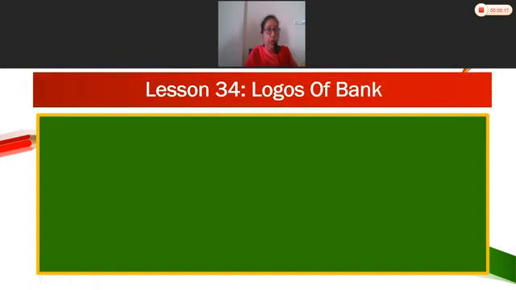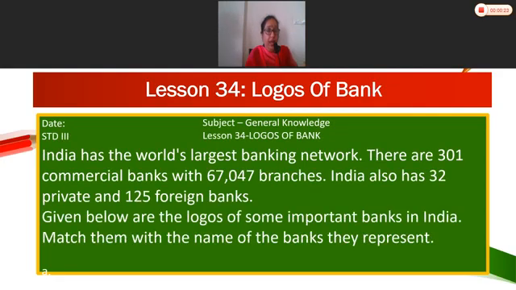Lesson number 34, Logos of Banks. India has the world's largest banking network. There are 301 commercial banks with 67,047 branches. India also has 32 private and 125 foreign banks. Given below are the logos of some important banks in India. Match them with the name of the banks they represent.